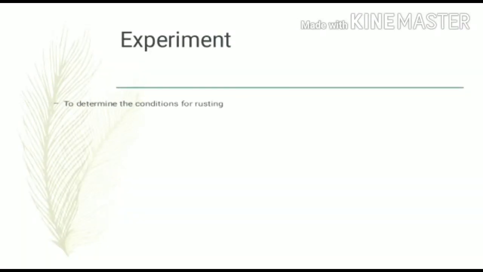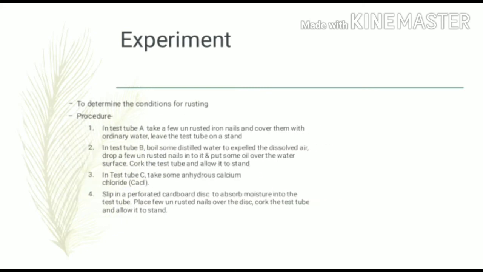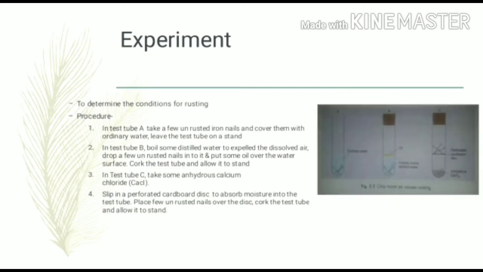Let us talk about an experiment to determine the conditions in which rusting occurs. So, we have to take 3 test tubes A, B and C. In test tube A, take a few unrusted iron nails and cover them with ordinary water. Leave the test tube on a stand. In test tube B, boil some distilled water to expel the dissolved air. Drop a few unrusted nails into it and put some oil over the water surface. Cork the test tube and allow it to stand.